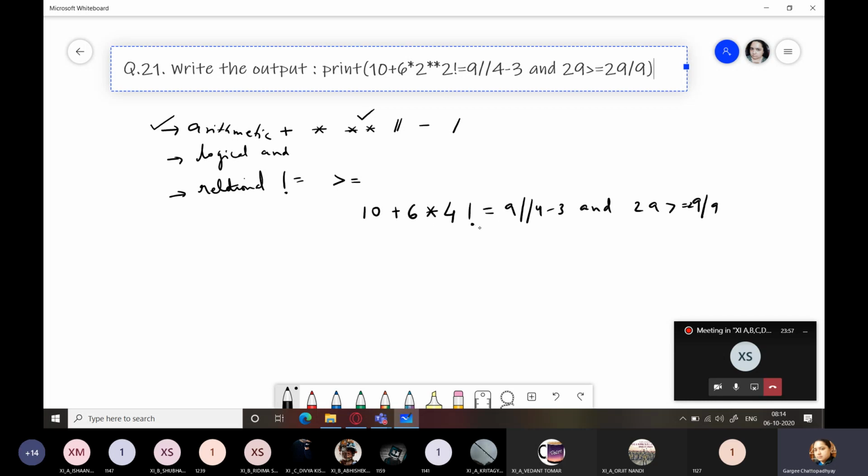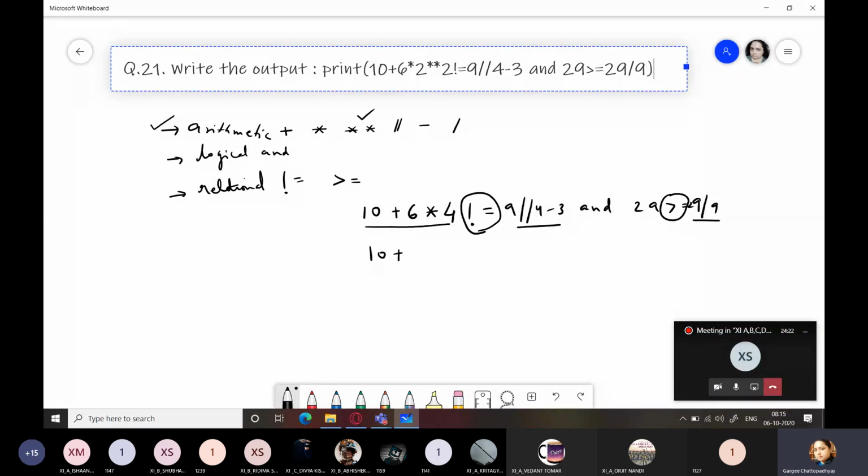Now let us first mark all the relational operators. So here we have a relational operator, and here we have a relational operator. So this side we can solve easily, this side also, and this side also. So what do we get if we start from this side? That is 10 plus 6 multiplied by 4. Multiplication will be solved first according to operator precedence.